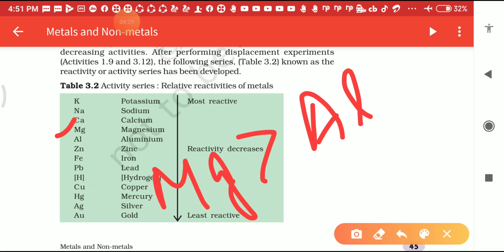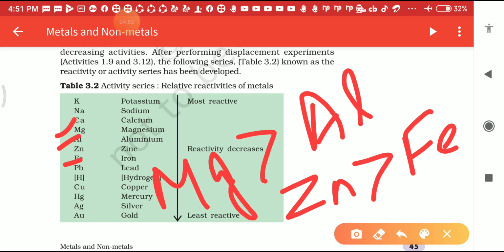Okay, now take another example. If I take the example of zinc and iron, which one is more reactive? Now see here, zinc is just above the iron and iron is just below the zinc. Which one is the more reactive metal? Then we can say that zinc is a more reactive metal than iron. In this way, if any metal is above another metal, that one is the more reactive metal.